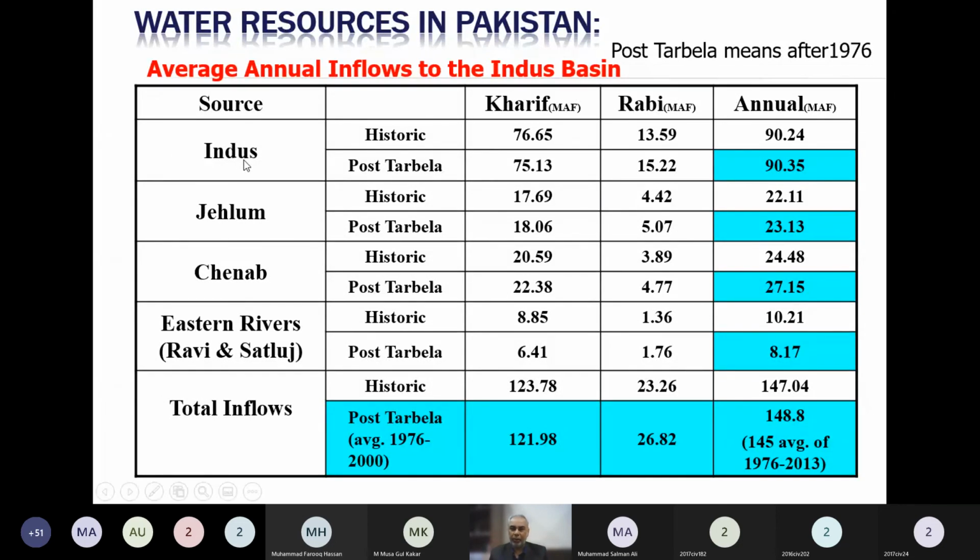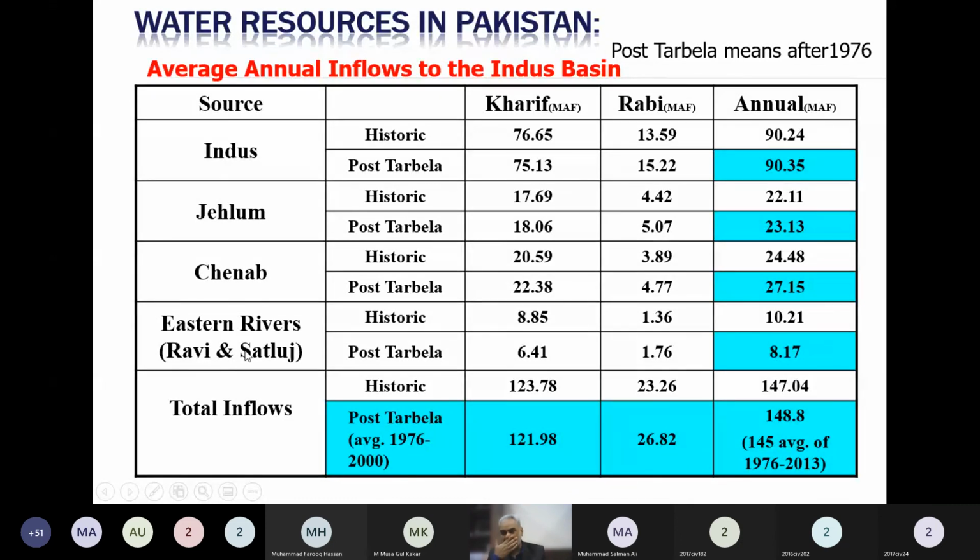While Chenab and Jhelum are contributing in lesser quantity. Jhelum is a smaller river as compared to Chenab, remember it. So Jhelum is contributing something close to 23 million acre feet, while Chenab is contributing 27 million acre feet on an annual basis. So 90, 23, 27 and 145 you should remember.